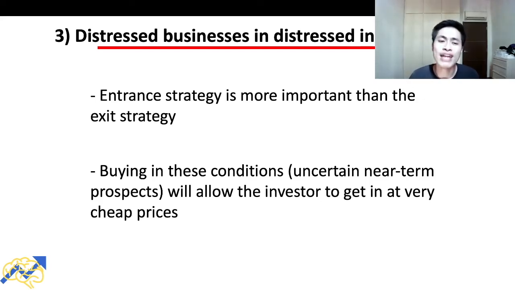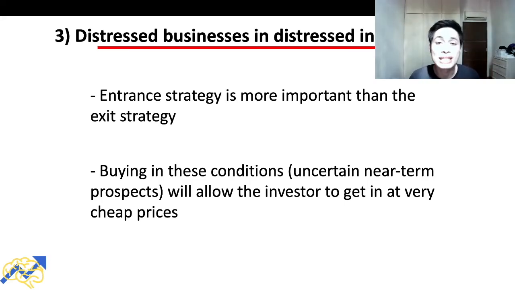But for me, I believe that the exit strategy is actually more important than the entrance strategy, because we can enter our position at the right time. However, if we do not know when to sell our position, we can still incur a loss at the end of the day. Because at the end of the day, whether we make a profit or loss on our position, it is dependent on when we sell our positions. And that is why selling is so important.